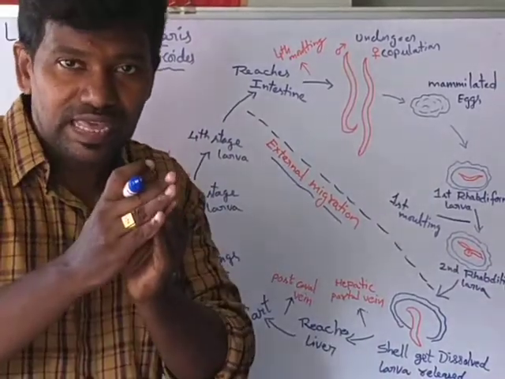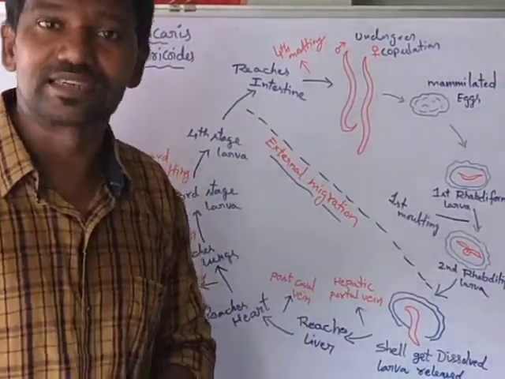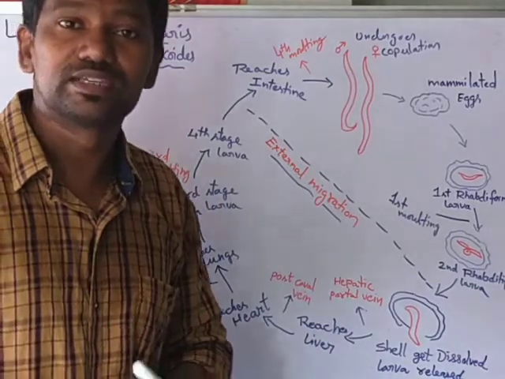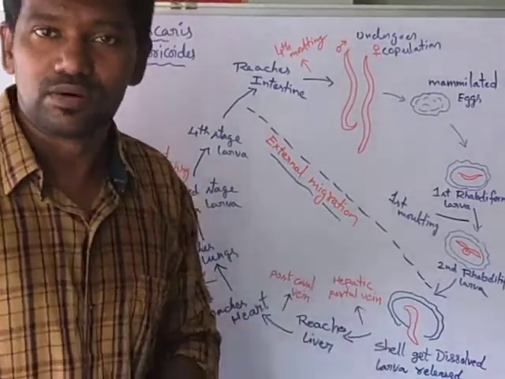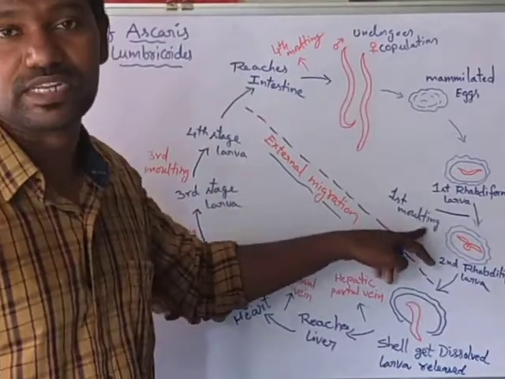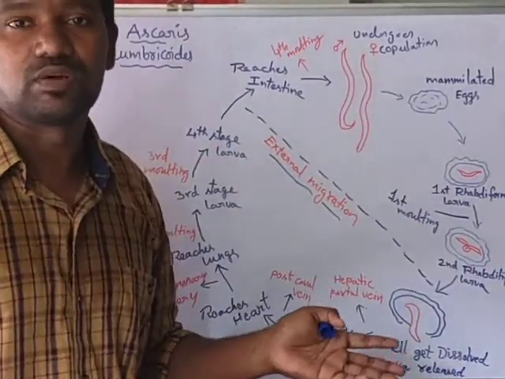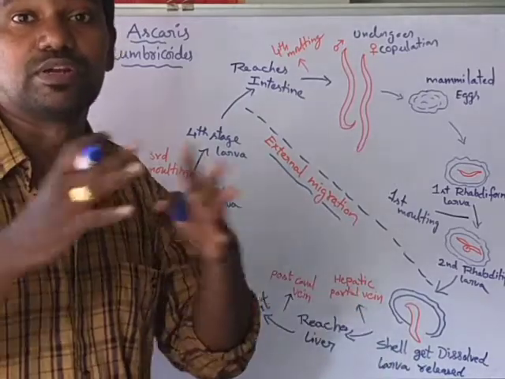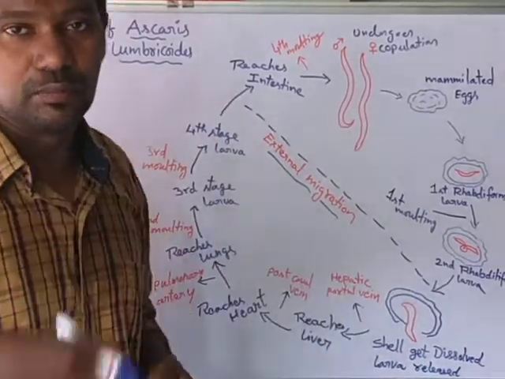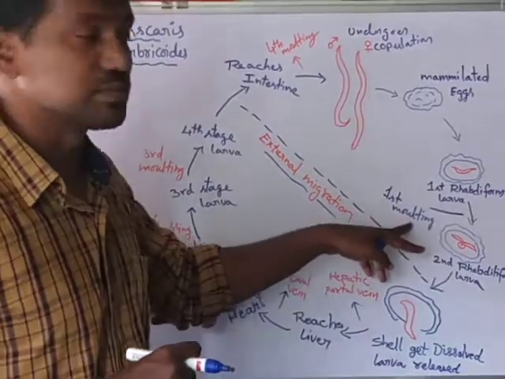It eliminates the external layer and forms a new layer on the body surface. That is called molting.